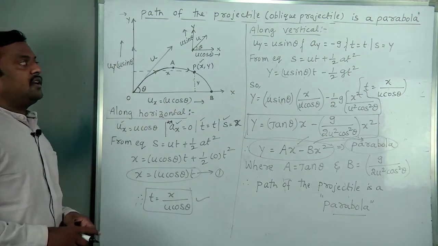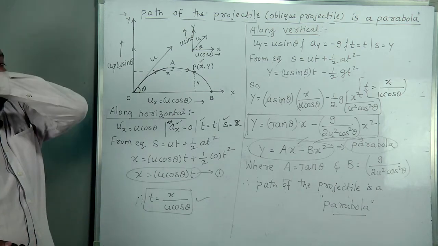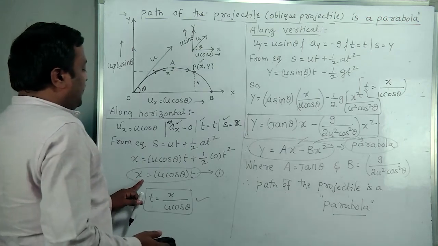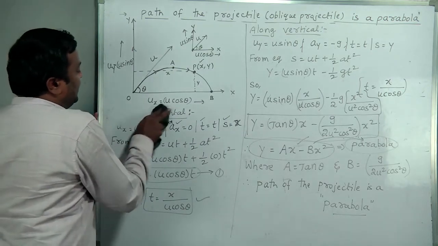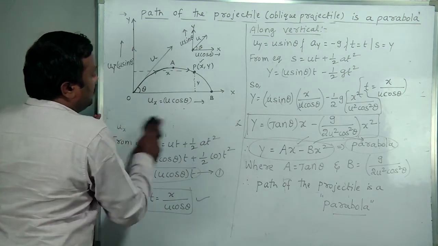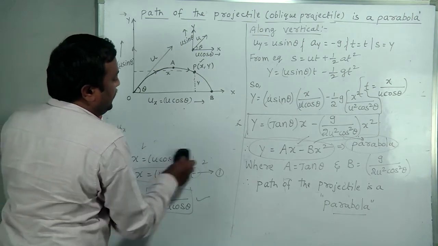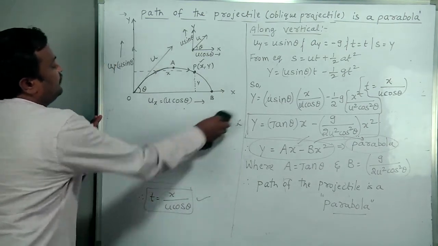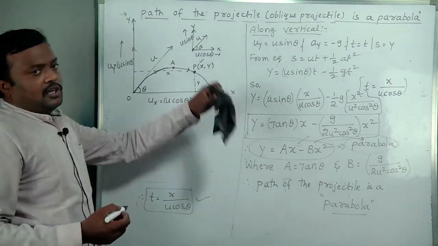So finally what we conclude? Oblique projectile's path is a parabola. Remember these equations: x equal to u cos theta into t, y equal to u sin theta into t minus half g t square. This equation also.